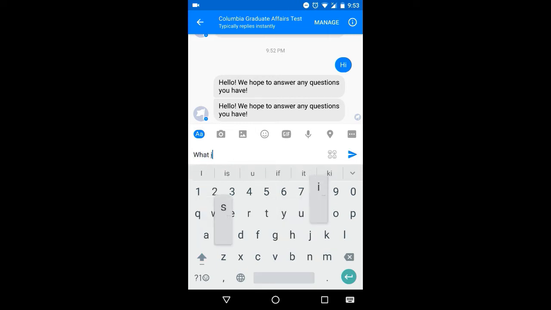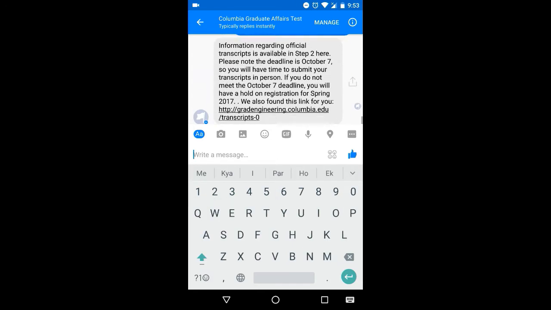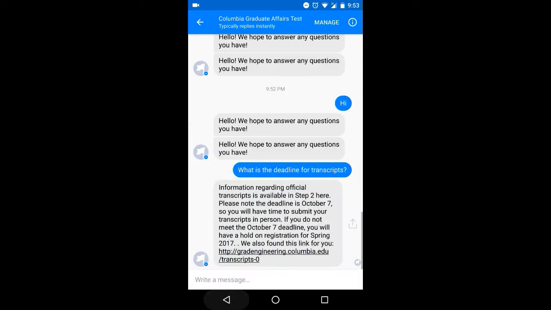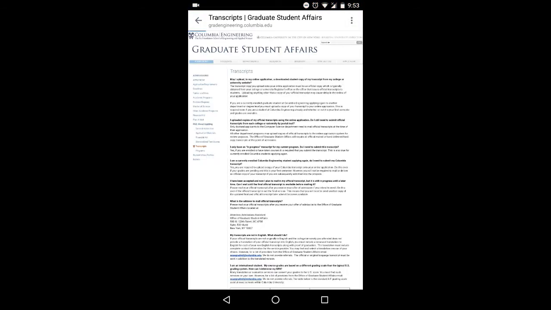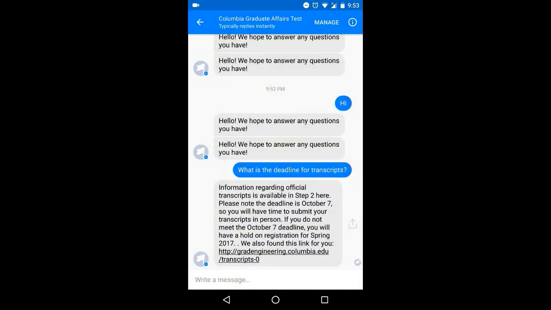Let us give it a question like what is the deadline for the transcripts, and the bot gives the response, and the response is some text and a URL. So let's see what the URL takes us to. So this is the URL, and this has the questions related to transcript and everything.